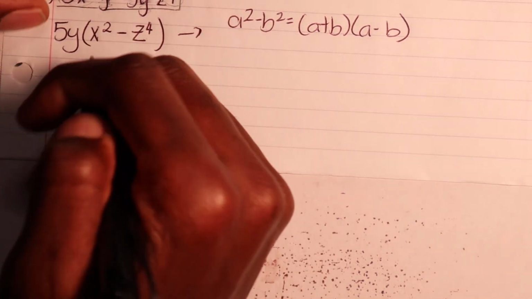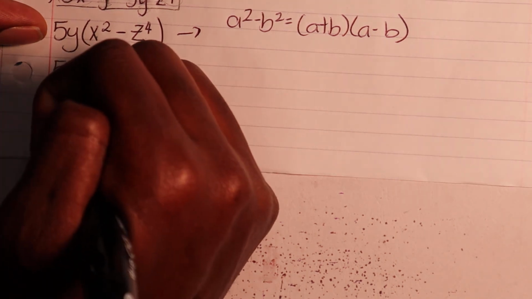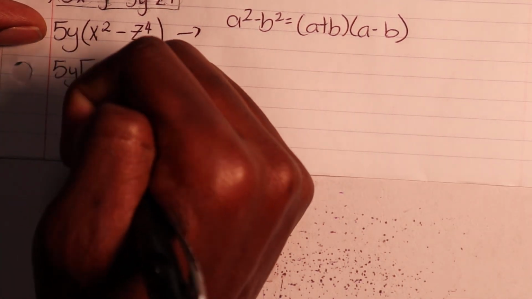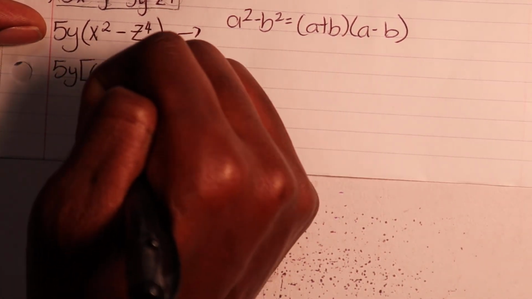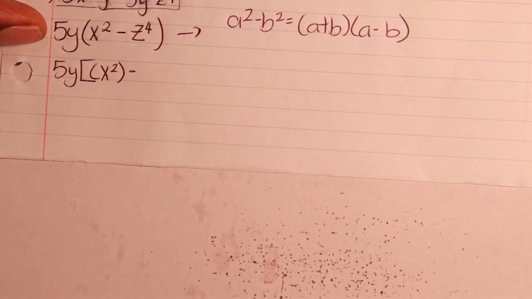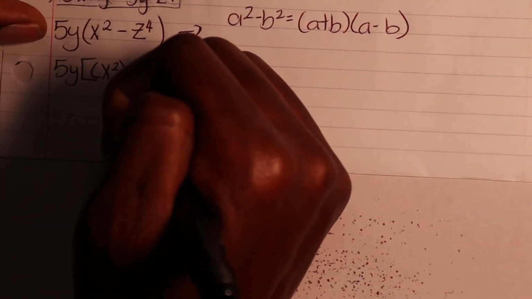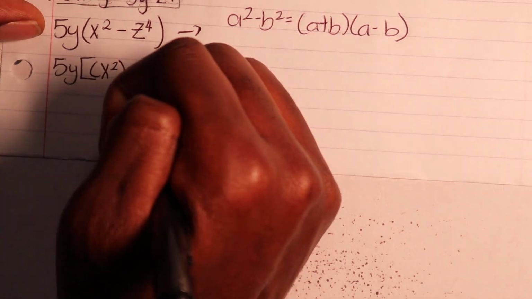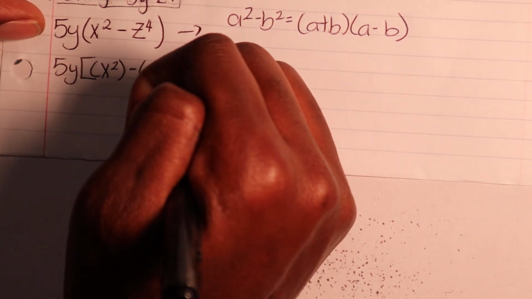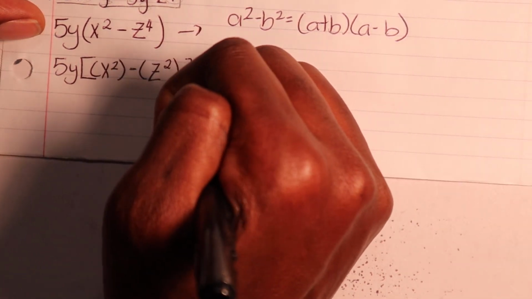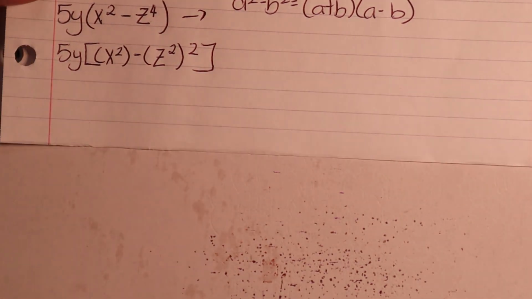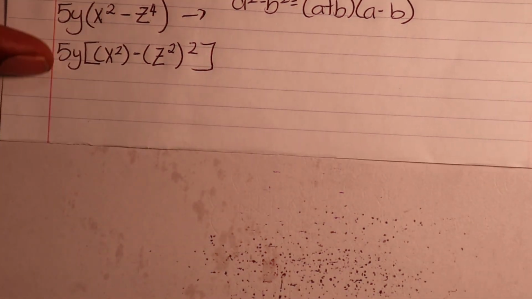Okay, so we can rewrite this as 5y, brackets, parentheses, x squared stays the same, but then this time we'll put parentheses, z squared, parentheses, just like that.